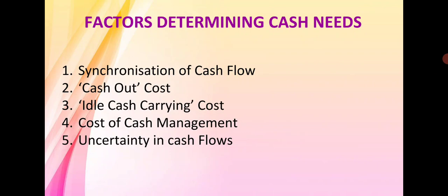So here our first factor is to make a proper synchronization of our cash flow, and this synchronization is done with the help of preparing a cash budget. Cash budget is one of the best techniques through which we are able to determine the requirement of cash inflow and cash outflow in a proper manner.